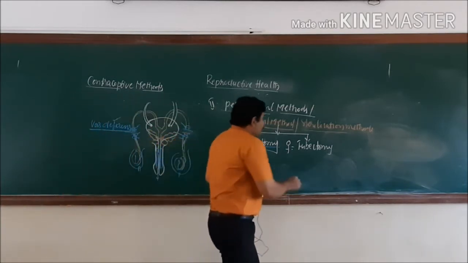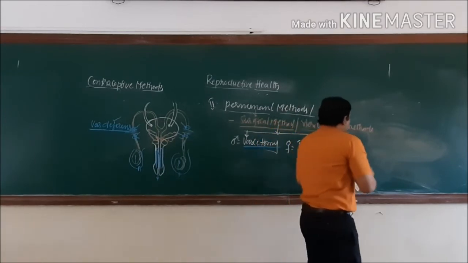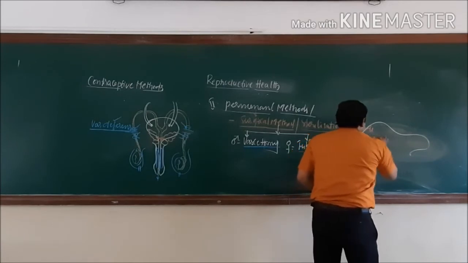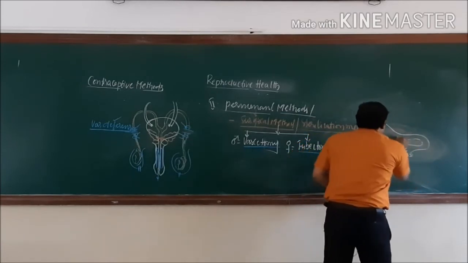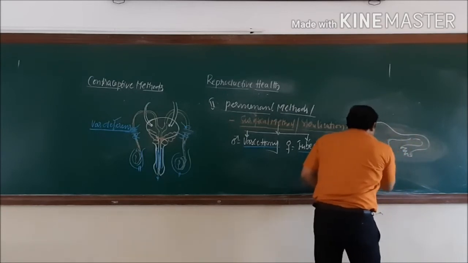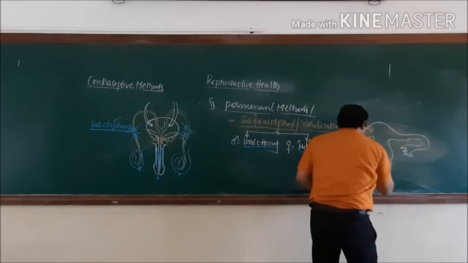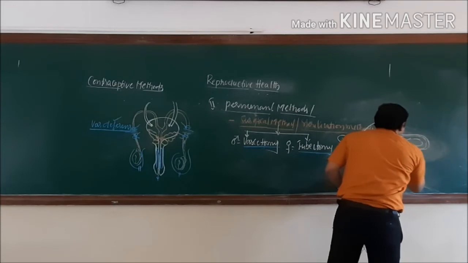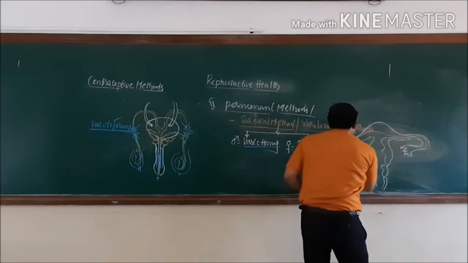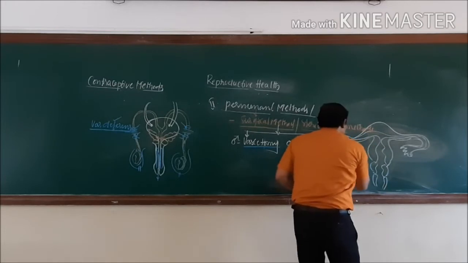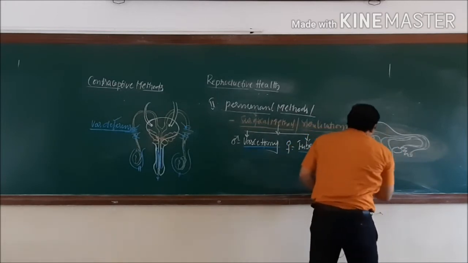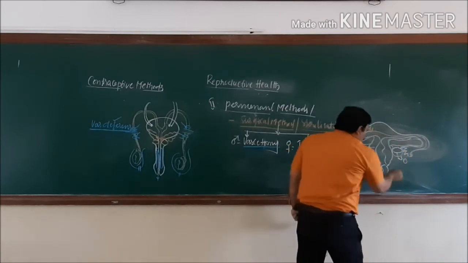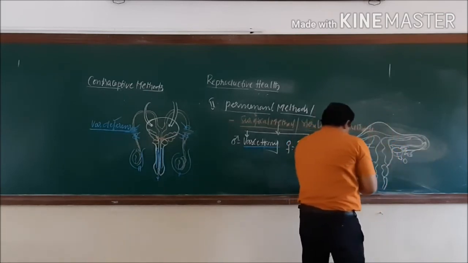Let us see the tubectomy method. In tubectomy, as you are all well aware of the female reproductive system, it includes different parts like the vagina, cervix, followed by the uterus, and the uterus continues with the fallopian tubes, which we otherwise call the oviduct. On either side you can find the ovaries, which release the ova, and the ovum is taken up into the fallopian tube.